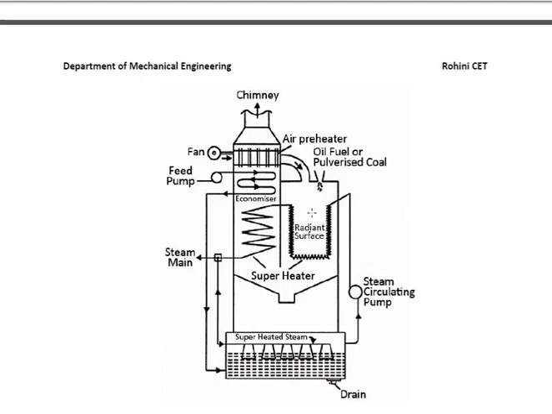In the radiant surface, we already have combustion. Due to the combustion, the hot gases are produced. Due to the convective heat transfer, the water gets heated and becomes steam. That steam is sent to the superheater, where the dry steam becomes superheated steam and is sent to the process. That's the steam main, that means sent to the process. The gas produced goes as exhaust through the chimney over the air preheater, where the incoming air for the combustion is used. So this is the simple working principle of this Loeffler boiler.